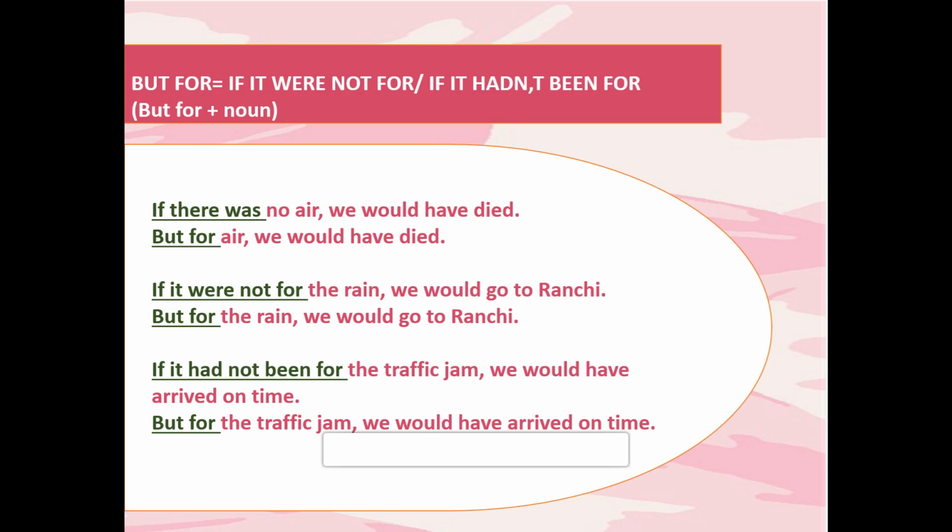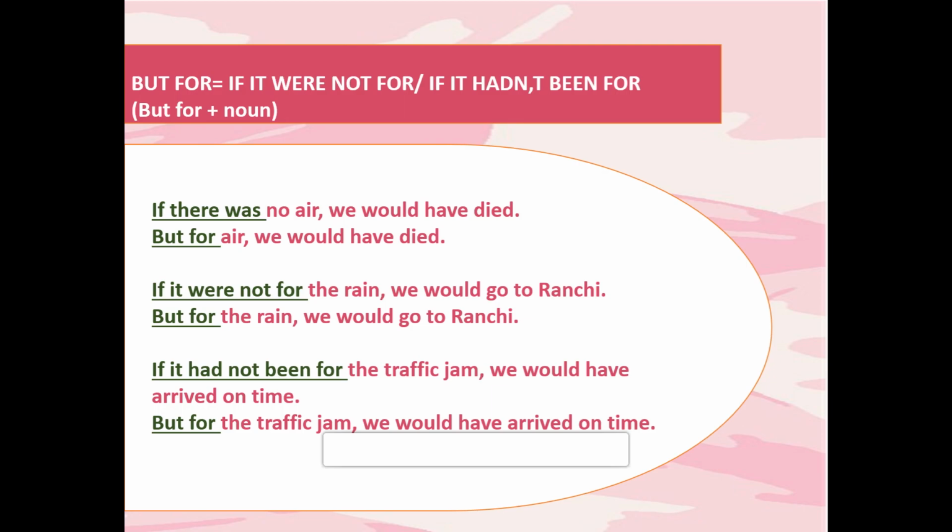Suppose the noun is pandemic. Okay, now we are suffering through coronavirus pandemic, no? So suppose if you are writing but for pandemic, so it means agar coronavirus pandemic nahi hota to. So you remember here but for means agar nahi hota to, and noun means kya nahi hota, means barish nahi hoti, accident nahi hota, severe cold nahi hota, pandemic nahi hota. So that you need to remember. Now I'm helping you with the help of examples.